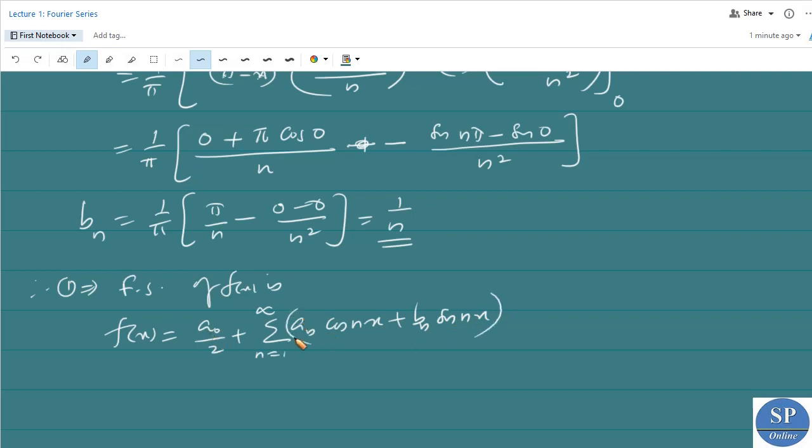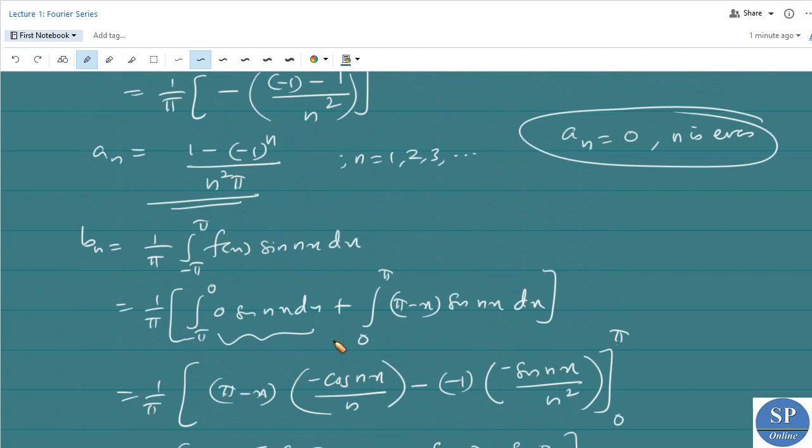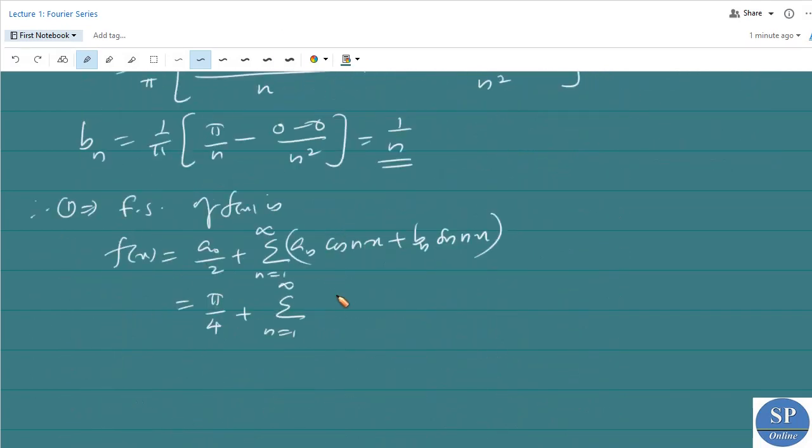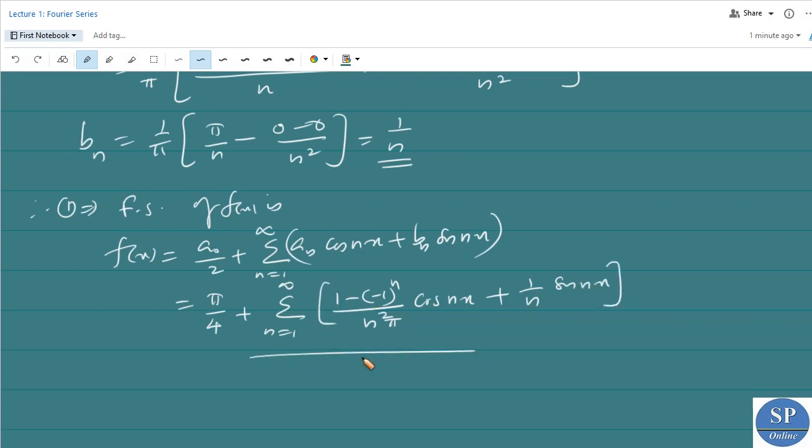So replacing a0, an and bn, we have a0 is equal to pi by 2, therefore a0 by 2 is pi by 4 here, plus summation n from 1 to infinity, an is nothing but 1 minus minus 1 power n divided by n square pi, into cos nx, plus bn is equal to 1 by n into sin nx. So this is the required Fourier series.